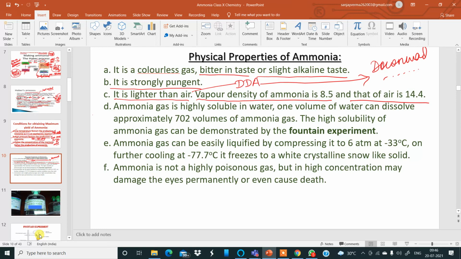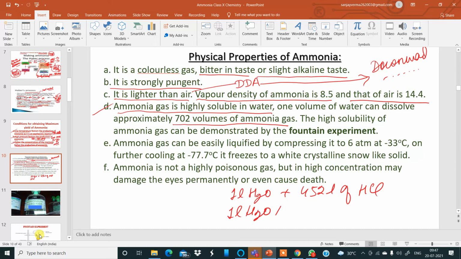Now, ammonia gas is highly soluble in water. If I take a 1 liter bottle of water, it can dissolve 702 liters of ammonia gas. In the previous chapter I told you that 1 liter of water can dissolve 452 liters of HCl gas, isn't it? But in this chapter, 1 liter of water can dissolve 702 liters of ammonia gas. Look at this comparison.